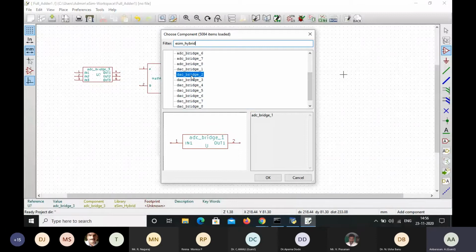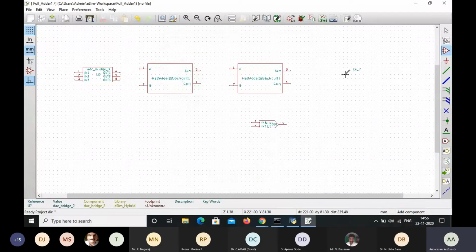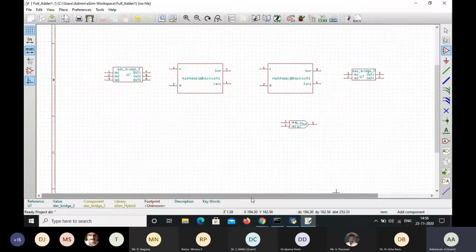Digital to analog 2 input and 2 output. And now we are going to start giving the wiring connections. Place wire.